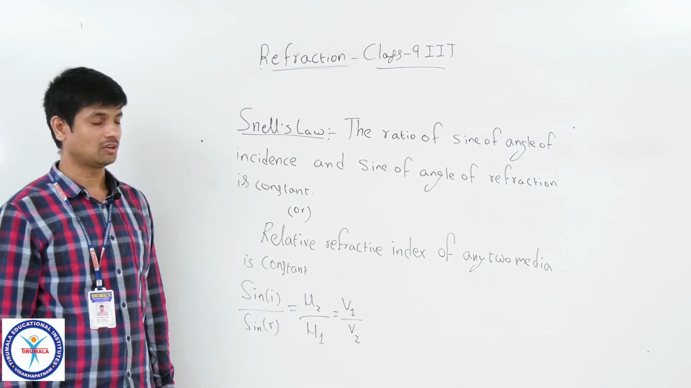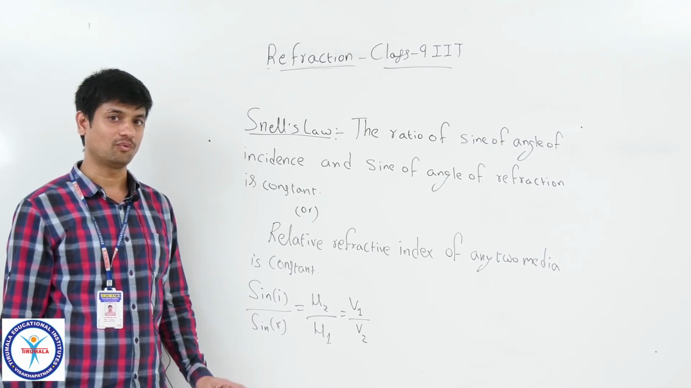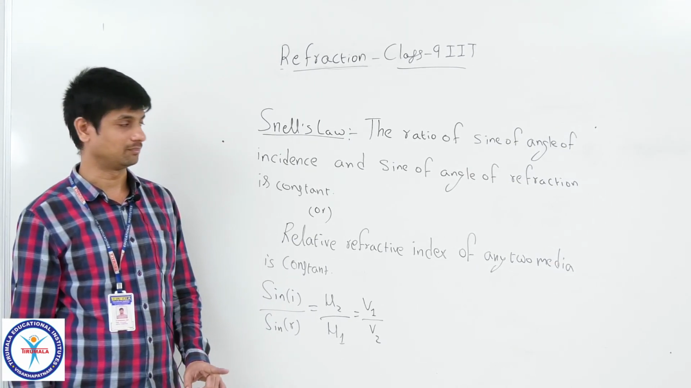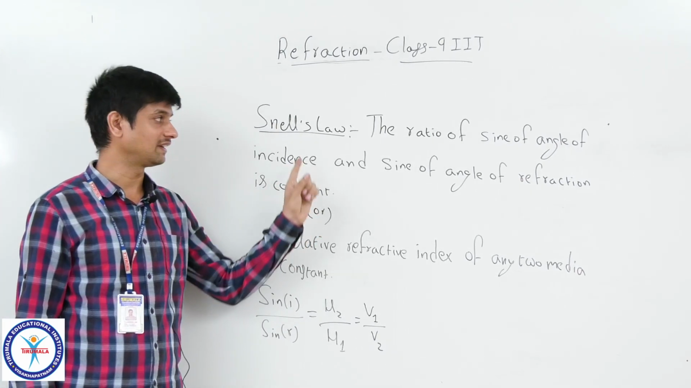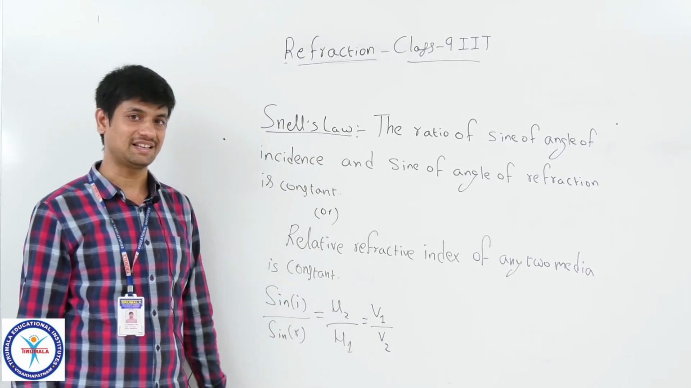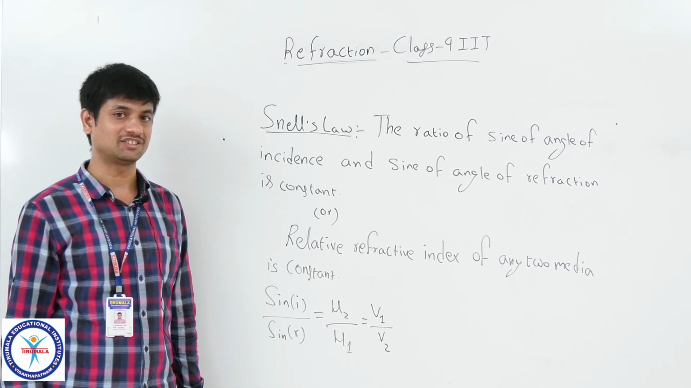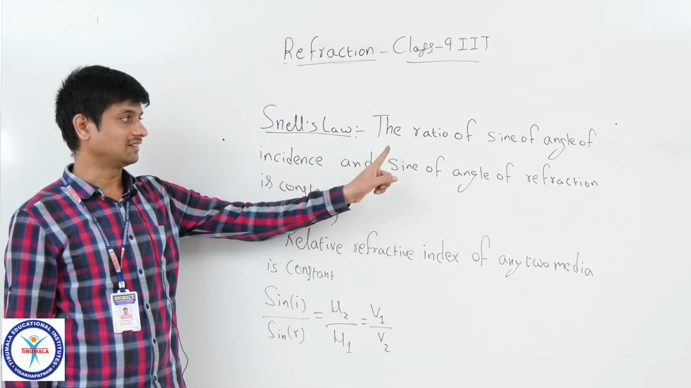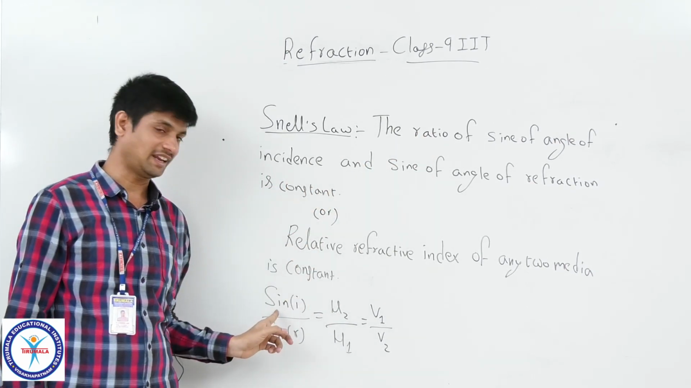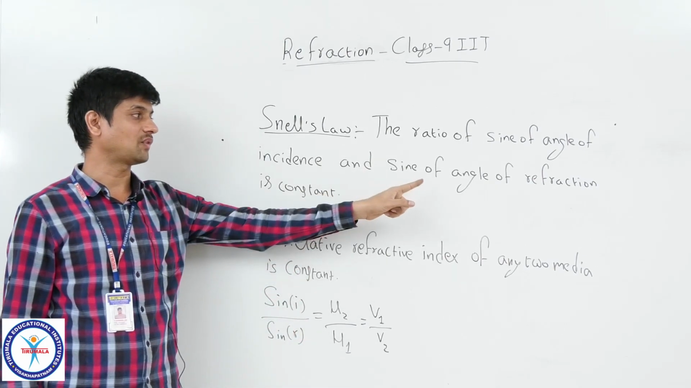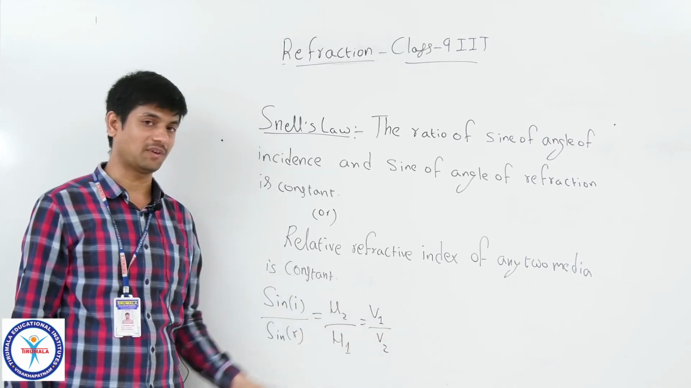By using that one, how the speed of the light is varied whenever it travels from one medium to another medium. But how much it is varied can be known by one law, Snell's law. This was proposed by Snell during the 17th century. He said the ratio of sine of angle of incidence, sine I, and the sine of angle of refraction, sine R, gives you a constant value.